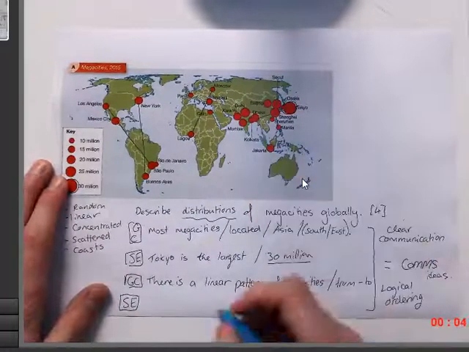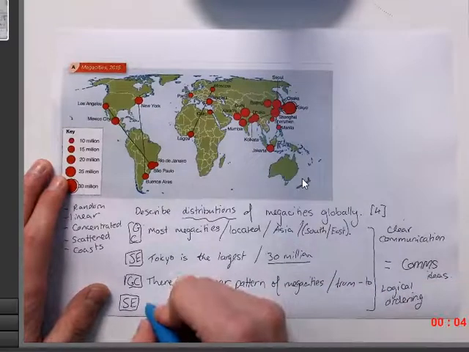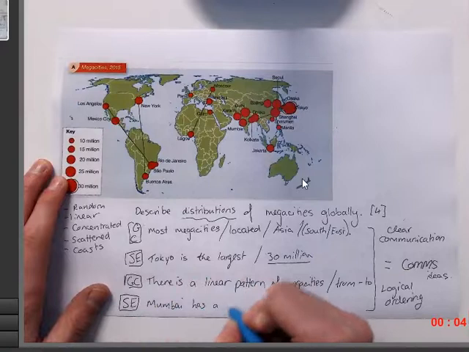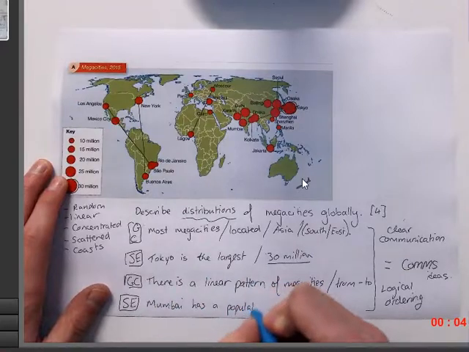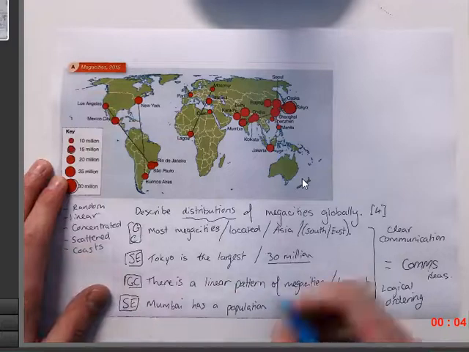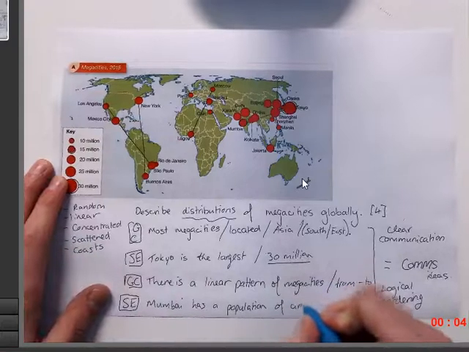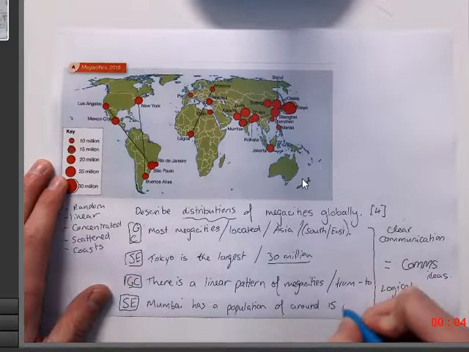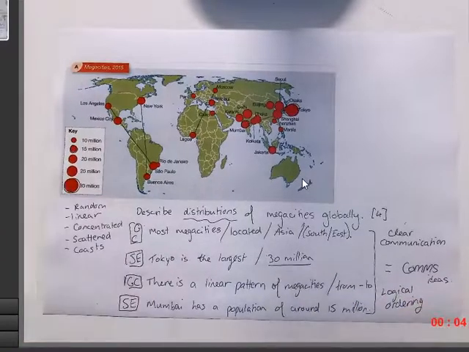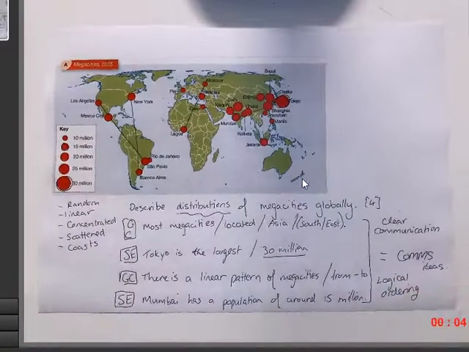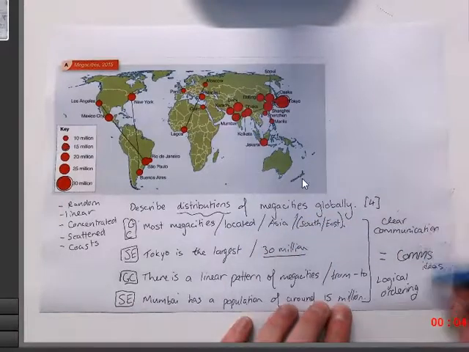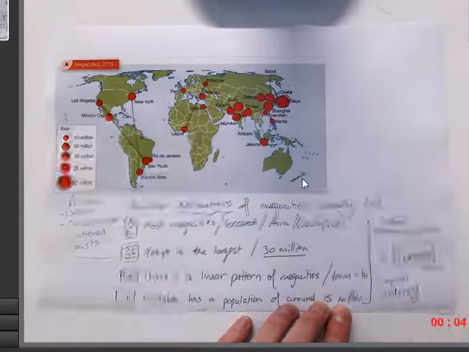Now, in that linear pattern, Mumbai is your example. So you could say Mumbai, which you've mentioned before, has a population, and you decide what it has. I think it has about 15 million here. Looks about the same. So of around 15 million. And obviously write the full sentence here, so the full word here, so that we don't get in trouble. That's how you answer this question. By doing GCSE, you get your comms mark. Okay? Good luck with that.